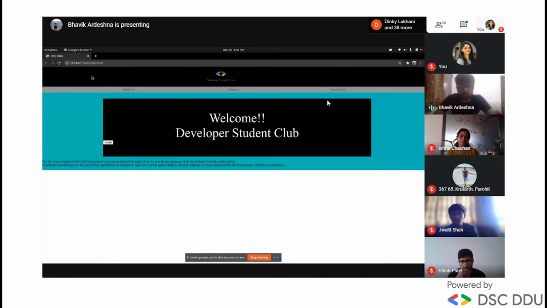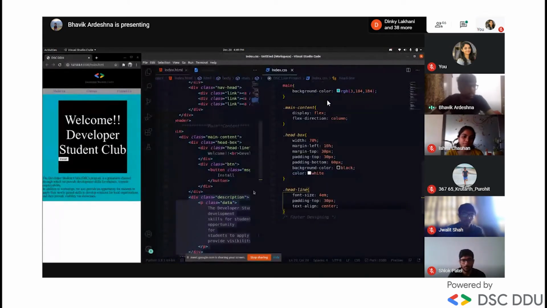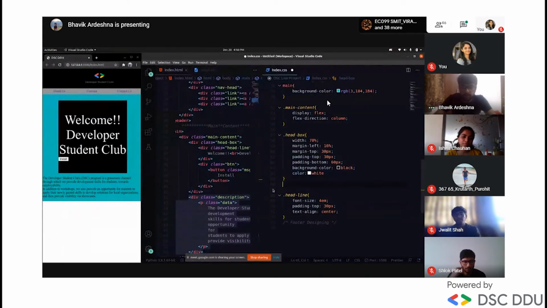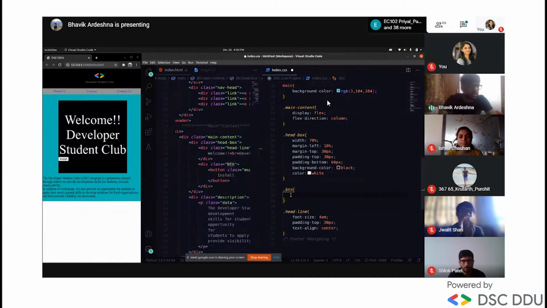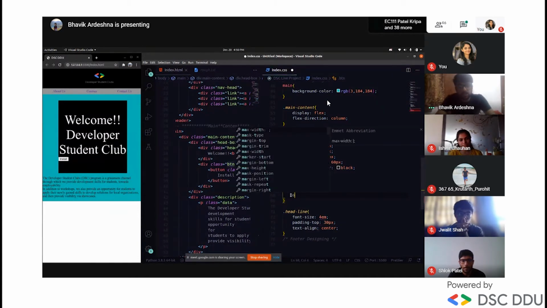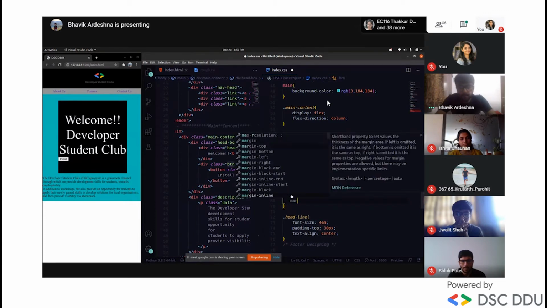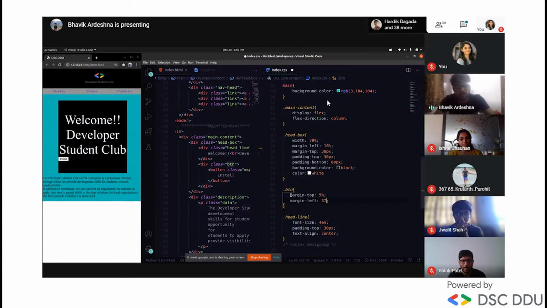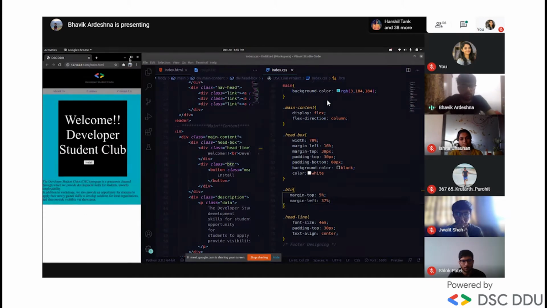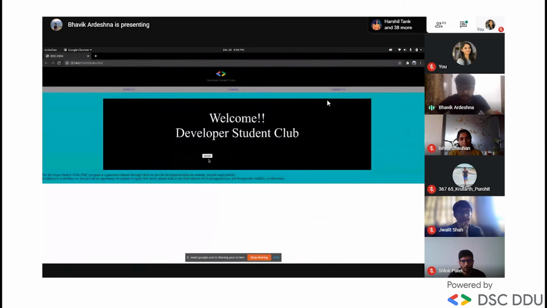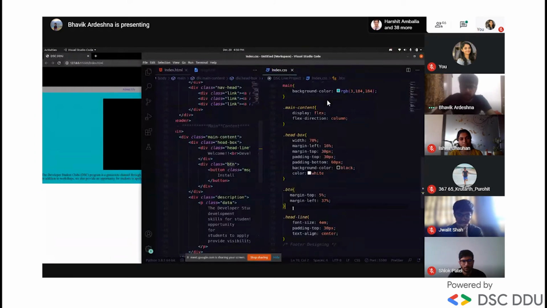Now we want a button. We want our button in the center. So I will give button the class name btn, right? Here is the btn. So I'll make a margin, and observe what change happens, 5%, and margin left 37%. Look what happens. Yeah, look, the button becomes centered, right? Still it's not looking good. Let's make the button something bigger.